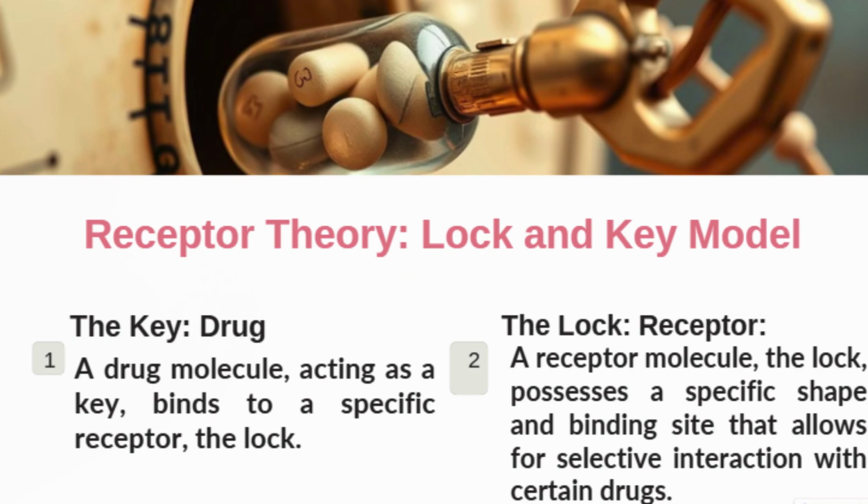To understand how drugs interact with receptors, we use a lock and key model. In this model, the drug acts as a key and the receptor acts as a lock. A drug molecule, like a key, binds to a specific receptor to produce its effect. The receptor, like a lock, has a specific shape and binding site, which allows only certain drugs to bind to it. This explains why drug action is highly selective. So, only the right drug can fit into the right receptor, just like a key fits into a specific lock.